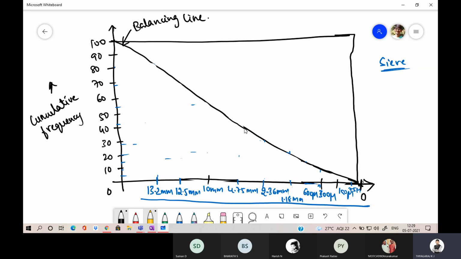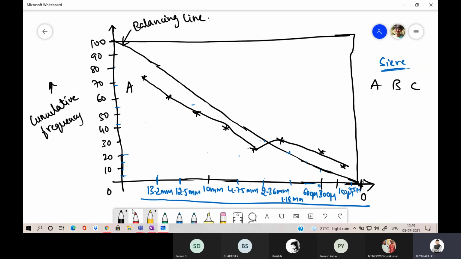Now we know three types of materials will be given: material A, material B, and material C, and their percentage passing will be given to you. Now we are going to plot that percentage passing. For example, 13.2 is around this point. It may vary like this. So you are going to join all the points like this, drawing the line for the given percentage passing and sieve size.